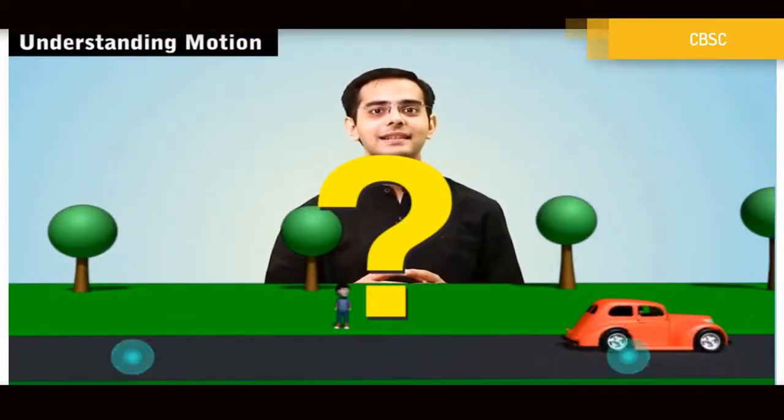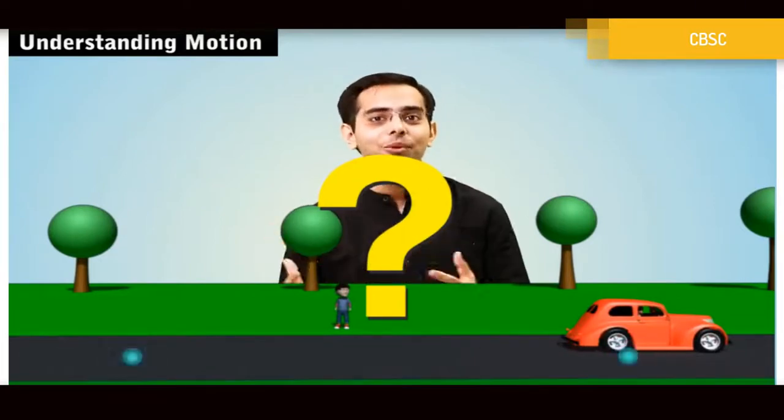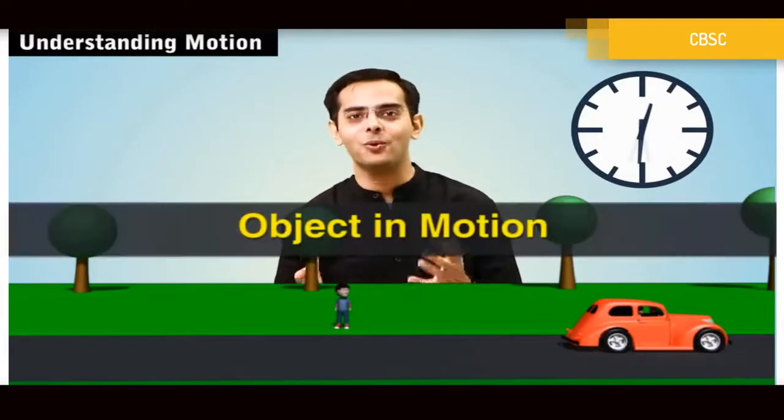So what would you say? That the car has moved from there, and in this case the car moved from position A to position B, and so the position of the car changed with time, and thus we call the car to be in motion.